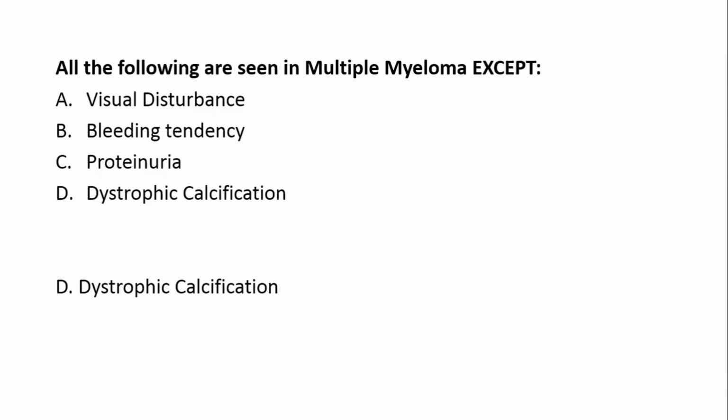To understand what is dystrophic calcification, you need to first of all understand the term pathological calcification. Pathological calcification is the abnormal tissue deposition of calcium salts. They are of two types. One is dystrophic calcification and the other is metastatic calcification. Dystrophic calcification is encountered in the areas of necrosis and it is not associated with hypercalcemia, whereas metastatic calcification may occur in normal tissues because of hypercalcemia. In multiple myeloma, we can see metastatic calcification, so dystrophic calcification is not seen.